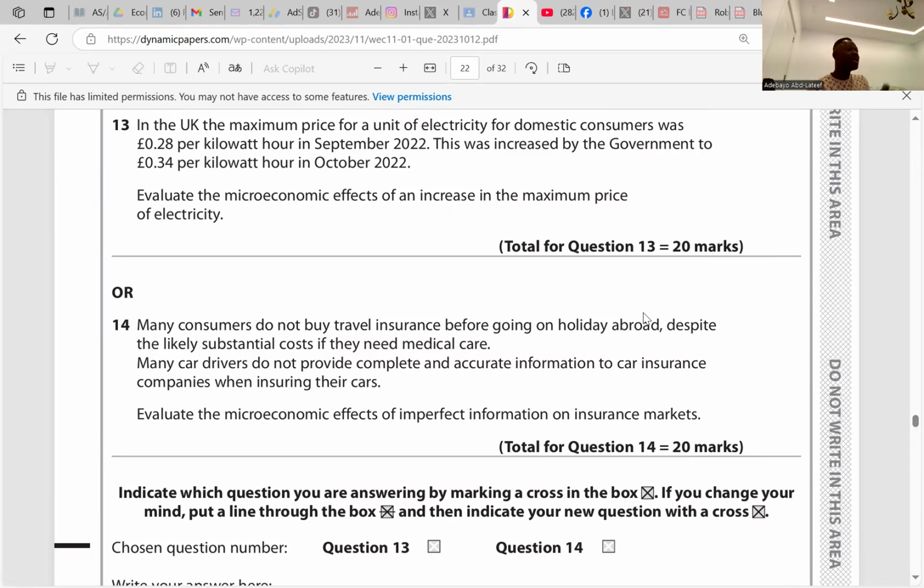As a result, producer surplus improves. When we say it increases, it would increase only when it exceeds the equilibrium price. But as soon as maximum price is set, producer surplus is expected to reduce. So if maximum price increases, it improves producer surplus.